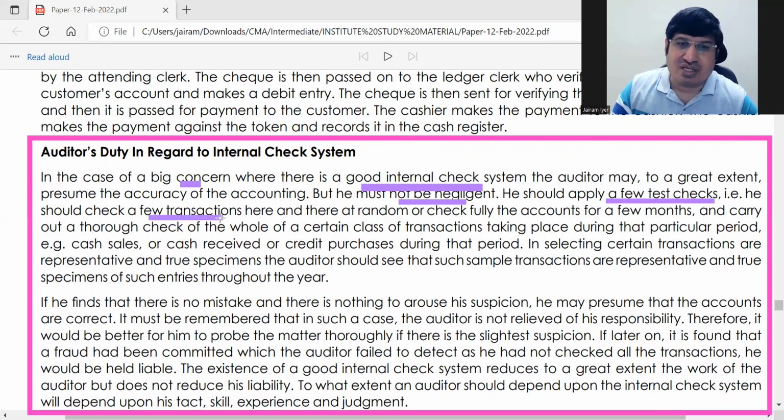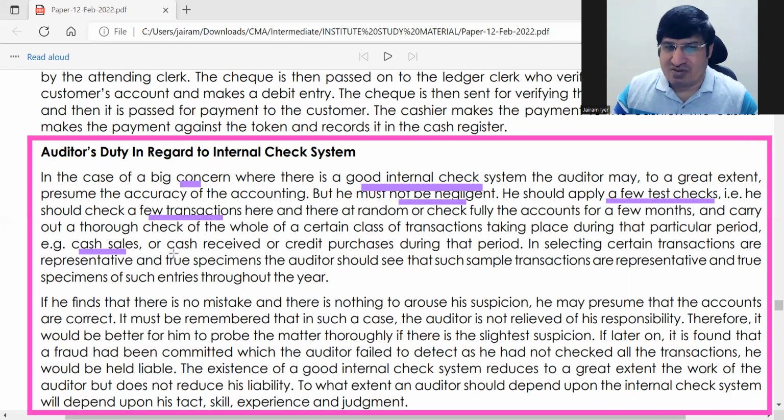If the check system appears to be good, you can check a few transactions, but fully, from beginning to end, so he will find out how the transaction is moving. For example, take cash sales and check the entire transactions of cash sales. Take any one category of transaction and check it.